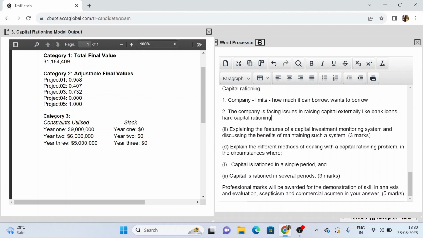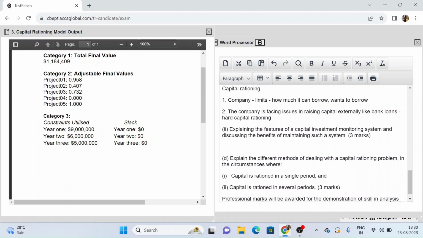And then let's move on to the second part of part C, explaining the features of a capital investment monitoring system and discussing the benefits of maintaining such a system. So what can be the features of the capital investment monitoring system? Now again, if you start your answer by telling a little bit about what a capital investment monitoring system is, it would be a good way to start your answer.